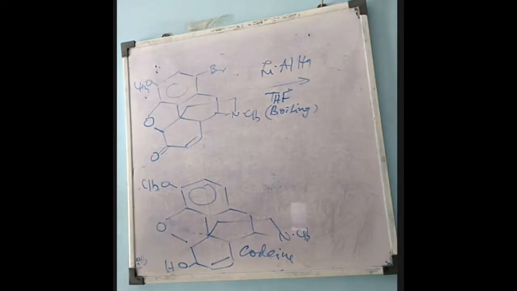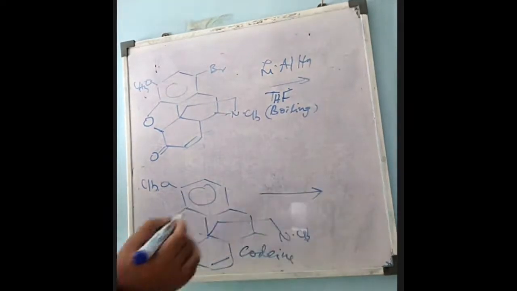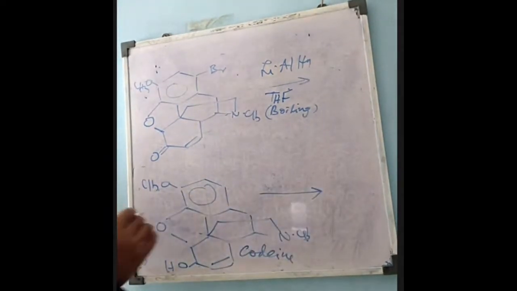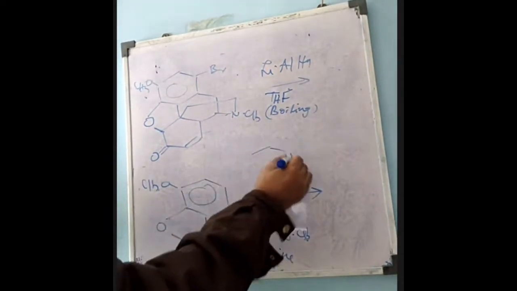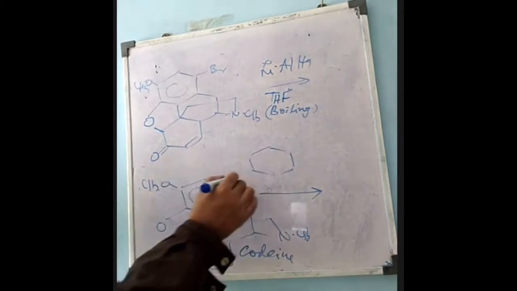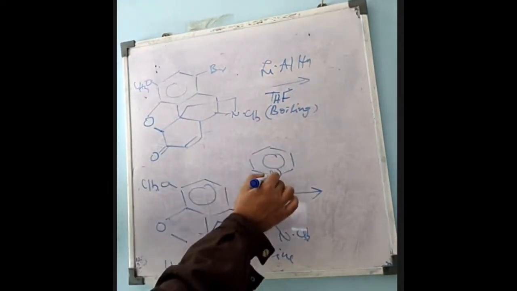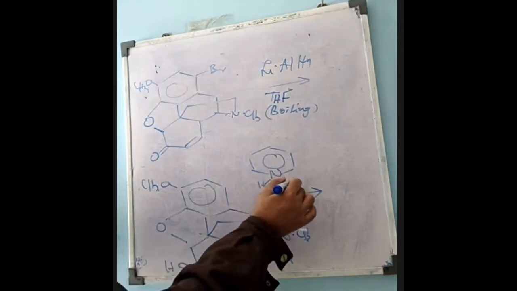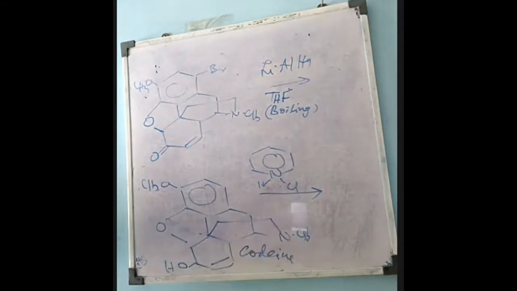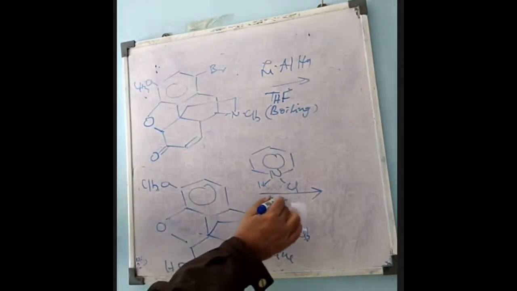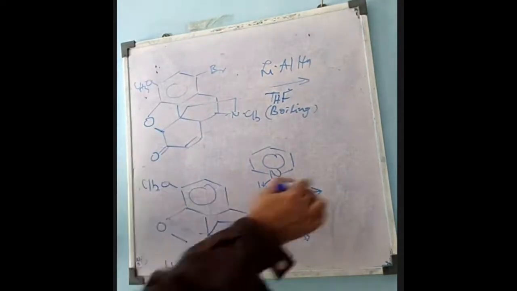Once this compound codeine is obtained, everything is the same. It is just like morphine, but here it is treated with pyridinium chloride, or pyridine hydrochloride. Heat it at 220 degrees centigrade.